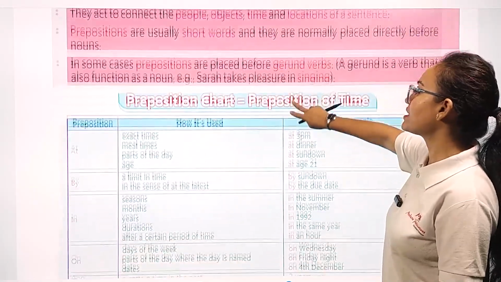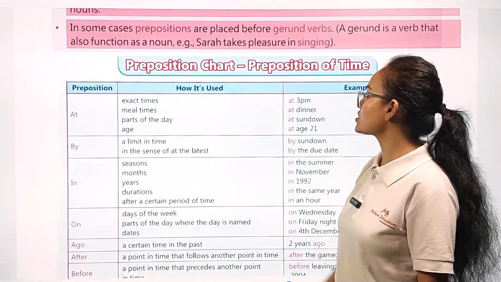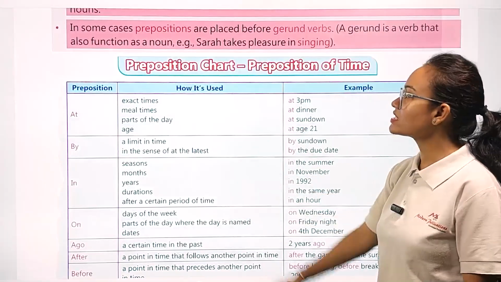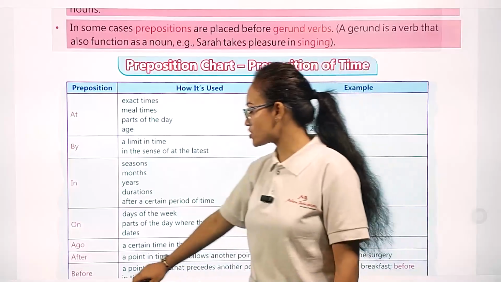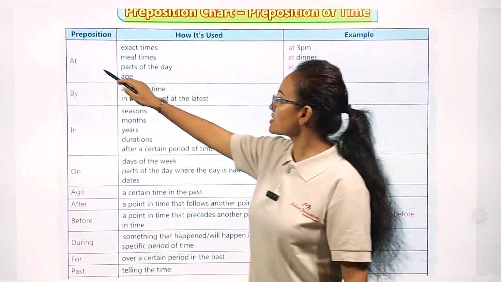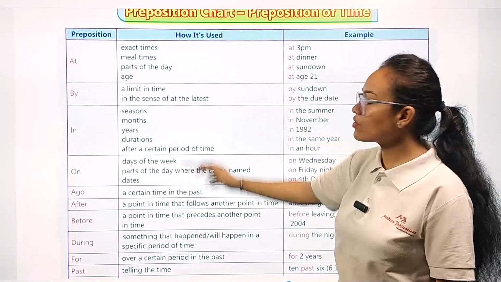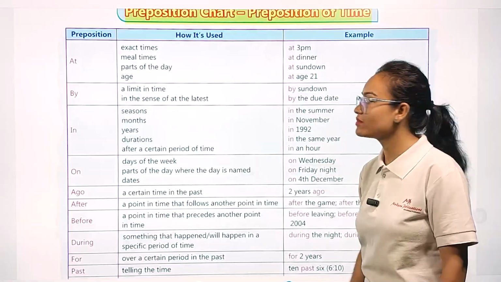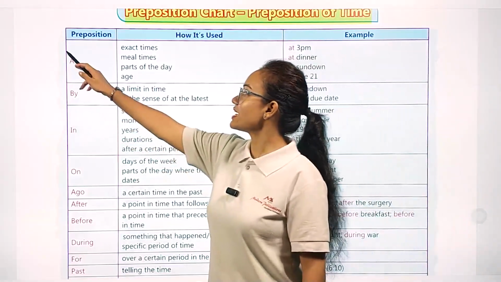Similarly, my dear students, now we are going to see this preposition chart along with prepositions of time. Here you can see the different preposition words. This is our whole preposition chart, how we are going to use them in the sentence and examples of them. First of all, you can see at.